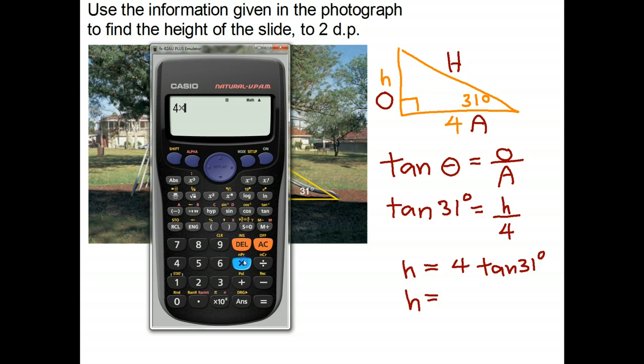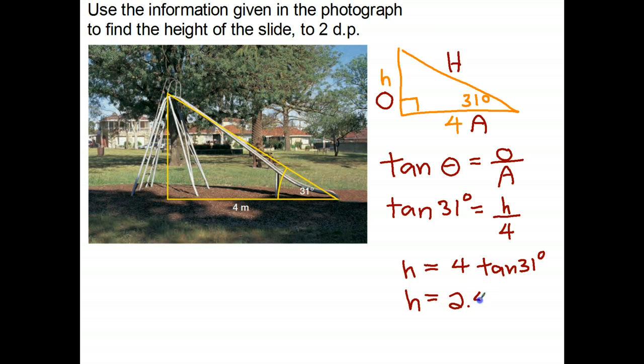4 times tan 31. And to 2 decimal places, 2.403, so 2.40. And we're measuring in meters. So the height of the slippery slide is 2.4 meters.